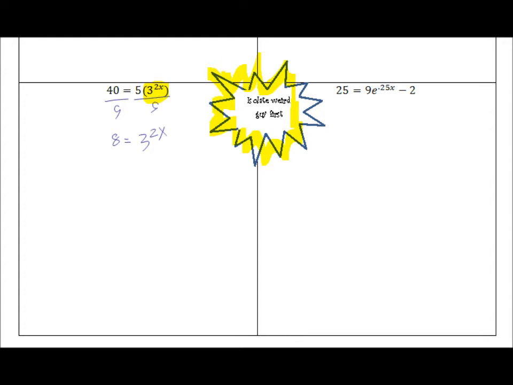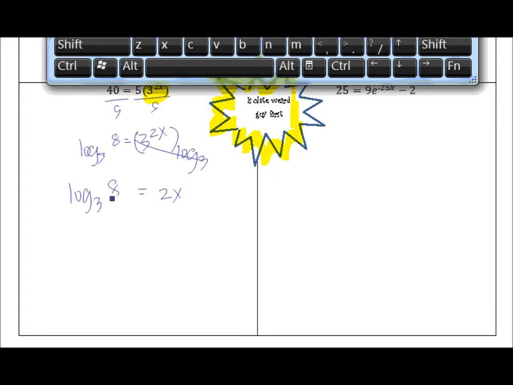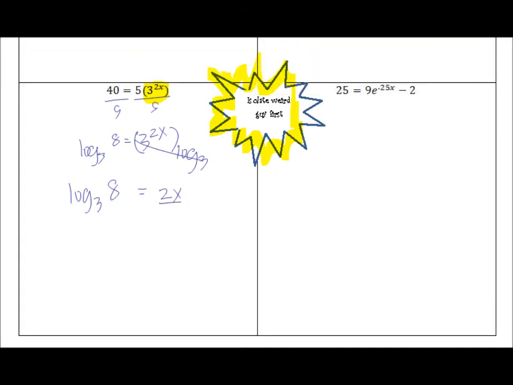Now, how are we going to get 2x out of the exponent? If you said take the log base 3 of both sides, you were right. If we take the log base 3 of 3 to the 2x, we see that we're just left with 2x. On the left-hand side, we are left with the log base 3 of 8. The log base 3 of 8 is not an integer, but if we divide by 2, we have an exact value for x. That is the log base 3 of 8 over 2.